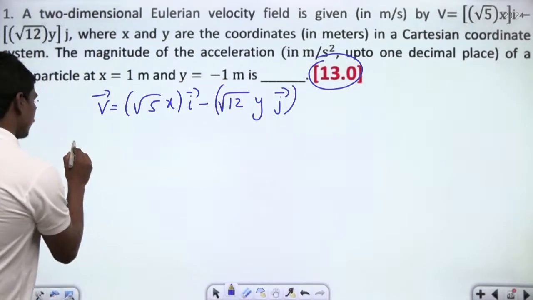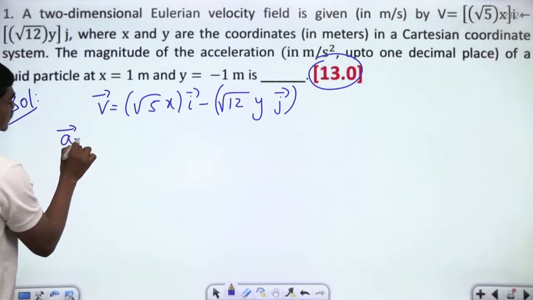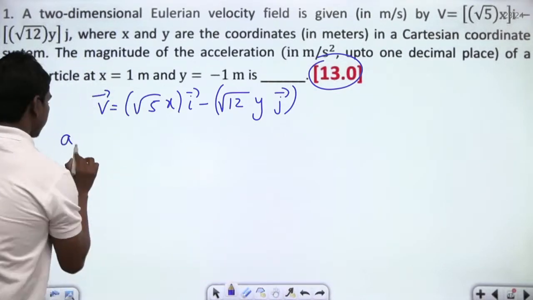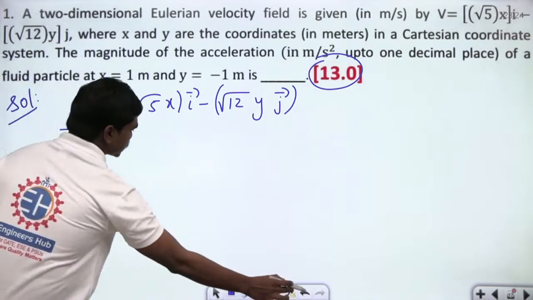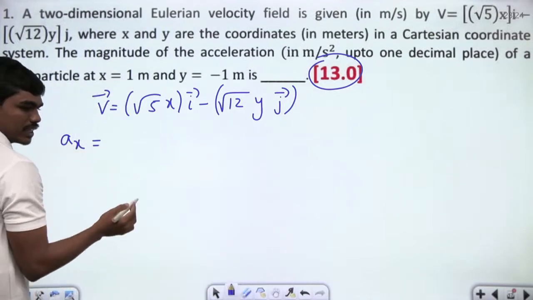So if you want to write the complete acceleration in the x direction, or let us write the components. So if you want this complete acceleration in the x direction, then this is nothing but